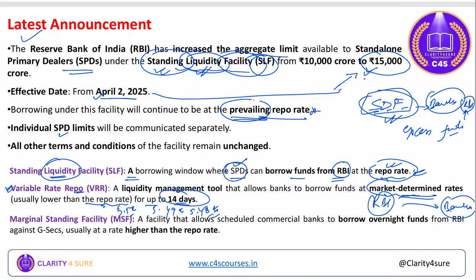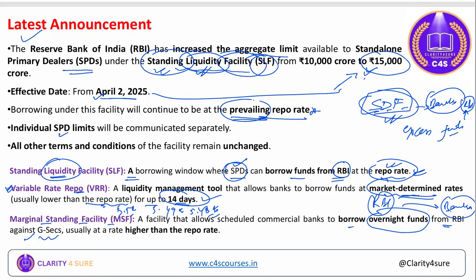Okay, but it goes up to 14 days. Marginal standing facilities. These are the facilities that allow the scheduled commercial bank to borrow overnight funds from the RBI against the government security. Means there must be a collateral involved in case of marginal standing facility, and these facilities